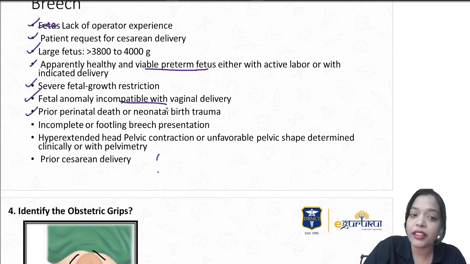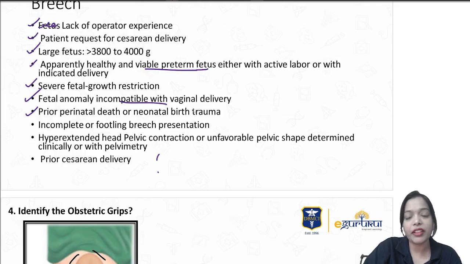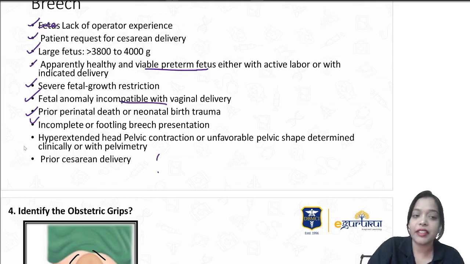Prior perinatal death or neonatal birth trauma. So when there is a bad event in a previous delivery or previous pregnancy, in this pregnancy what we are more bothered about is that we have a healthy baby, right? Incomplete or footling breech. Because of the high risk of cord prolapse in footling breech, we go for direct cesarean section. Hyperextended head, pelvic contraction, or unfavorable pelvic shape.